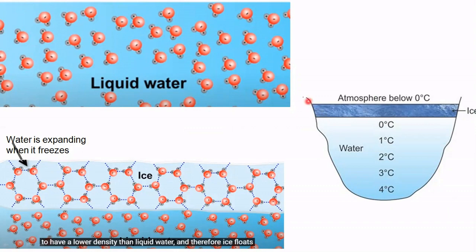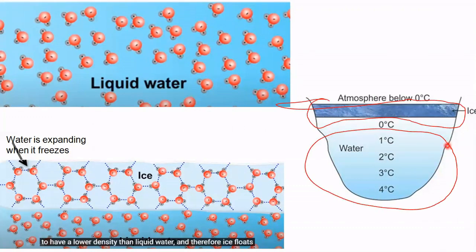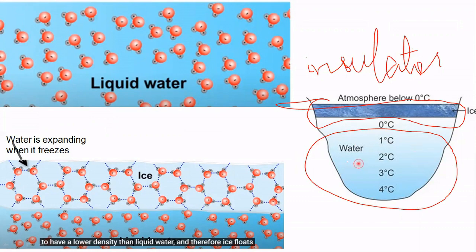Whenever you talk about a lake or sea in the polar countries, when the ice forms, being less dense than the liquid, it is going to float on the surface. So the water remaining below is still in the liquid form, because this ice acts as an insulator. The heat is preserved, and whatever aquatic animals are there can live happily